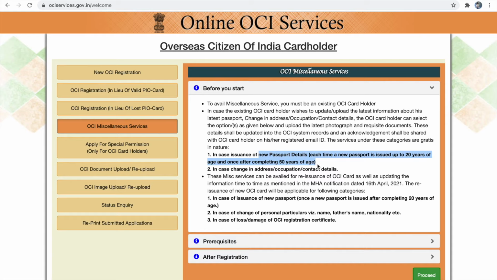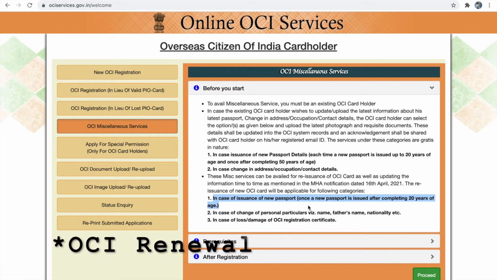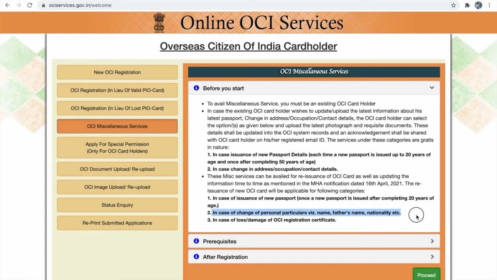So you don't have to redo your OCI, that is, you don't have to renew your OCI each time a new passport is issued up to 20 years and also after completing 50 years. You only have to update your new passport information. You have to apply for renewal, that is, for the OCI, only once a new passport is issued after 20 years of age, and also if you have any personal particulars change like father's name or nationality, and if your OCI is lost or damaged.